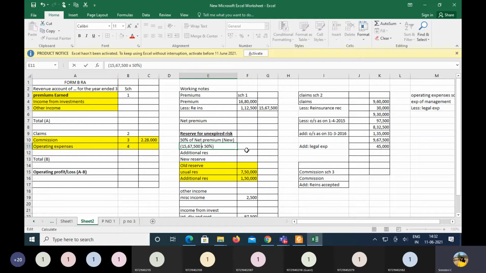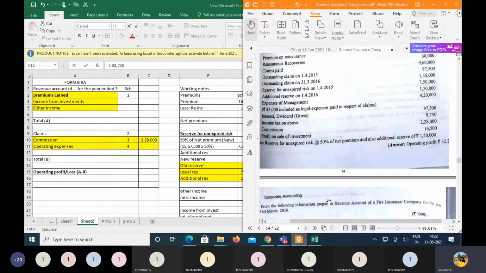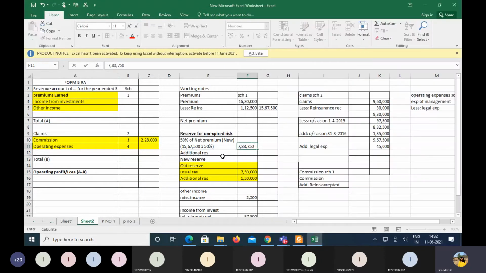So this 50% is coming up to 7 lakhs 83,750, and also as I said, an additional reserve of 1,50,000 is required to be maintained. So let us also add 1,50,000 towards the additional reserve.